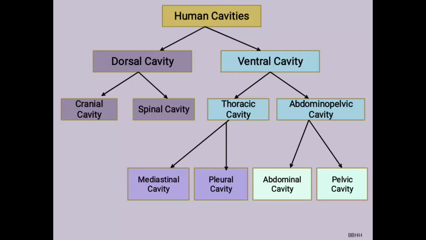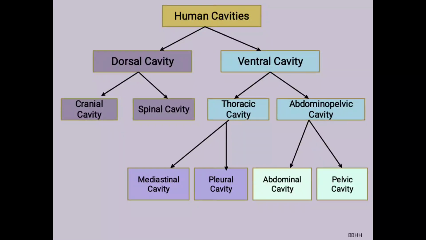Let us revise the human body cavities at a glance. Human cavities are divided into the dorsal cavity and the ventral cavity. The dorsal cavity again has subdivisions of the cranial cavity and spinal cavity.